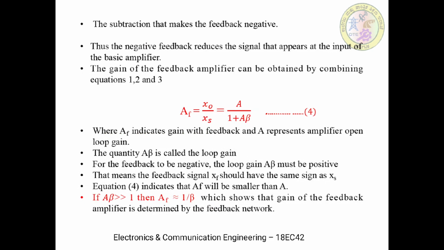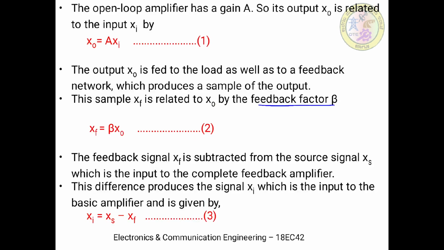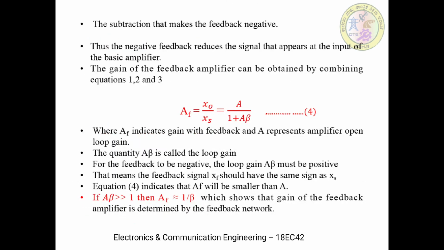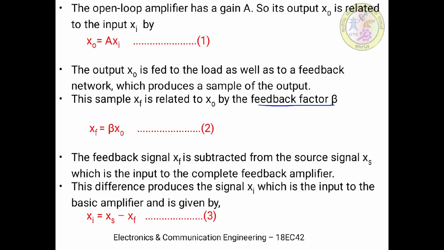Now, the subtraction we have used, Xi equal to Xs minus Xf, indicates the negative feedback effect. Negative feedback reduces the signal that appears at the input of the basic amplifier. What is the meaning of this?